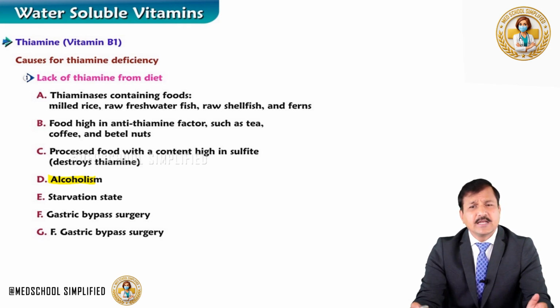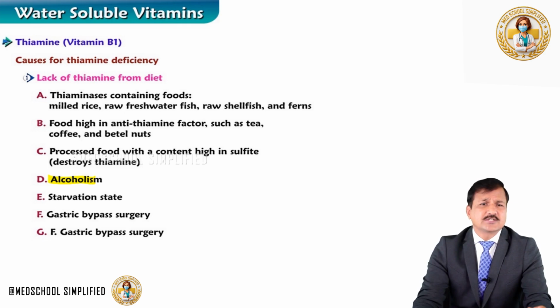That means it leads to accelerated destruction of thiamine pyrophosphate, and thereby decreases thiamine availability and the use of thiamine pyrophosphate in metabolic reactions. So make sure you remember, alcoholism is one of the important causes of thiamine deficiency in humans.